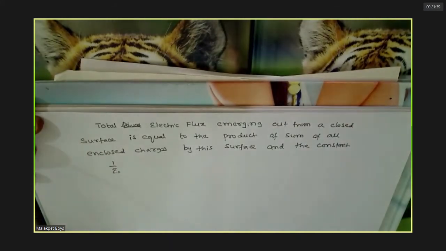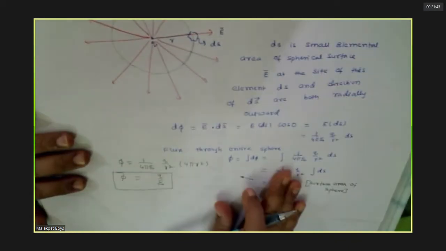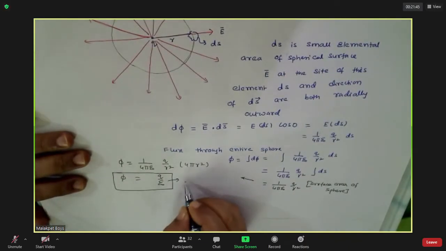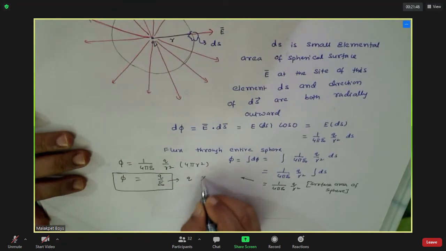Can I say like that? Because you can see what you got here. This is nothing but this Q into 1 by epsilon naught.